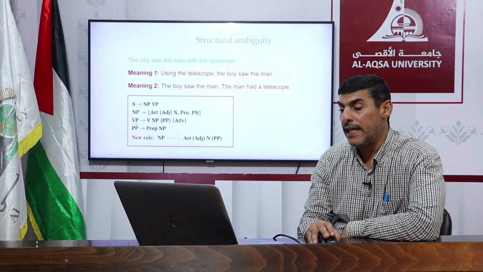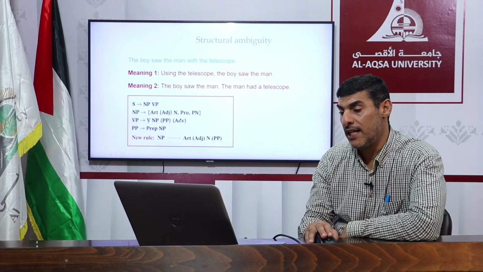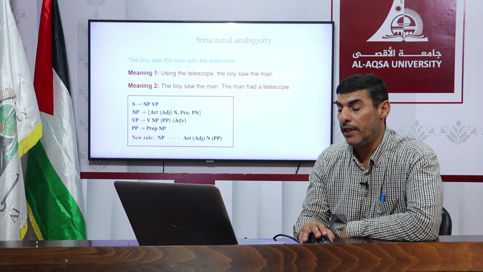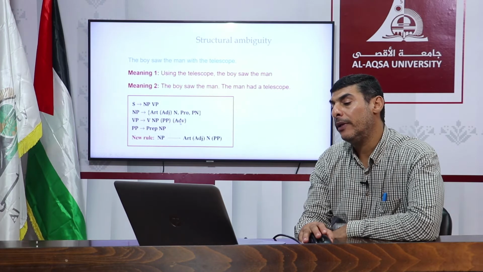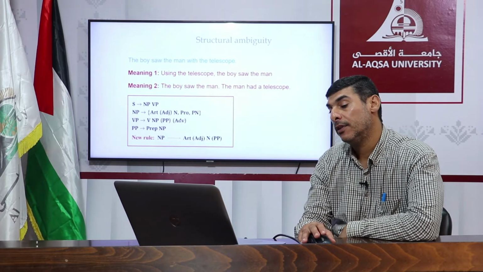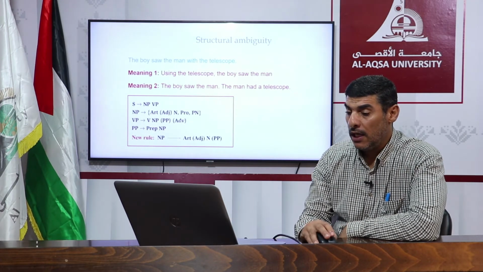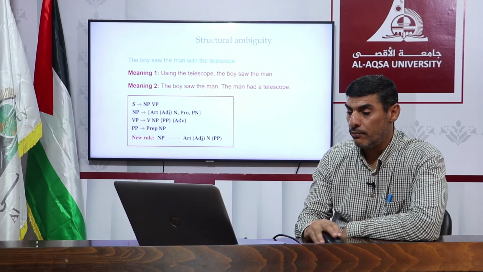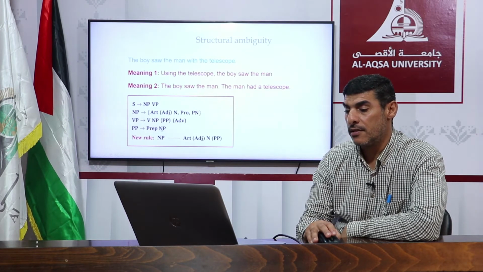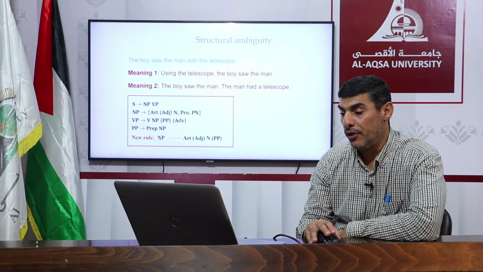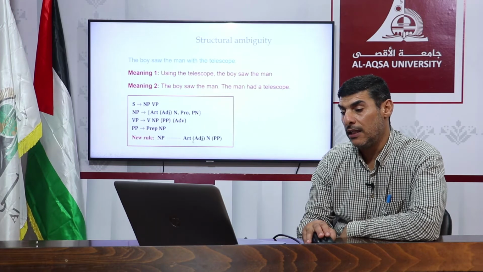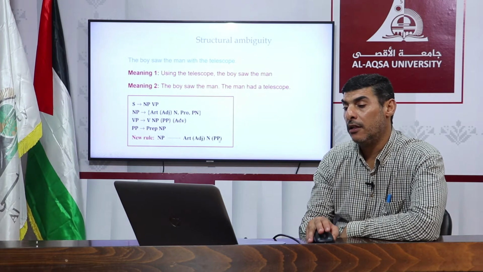A verb phrase consists of a verb plus a noun phrase or prepositional phrase or adverb. Okay, I saw him running very fast. A prepositional phrase consists of a preposition plus a noun phrase. So here now we have a new rule. A noun phrase consists of an article, adjective, noun, and a prepositional phrase.